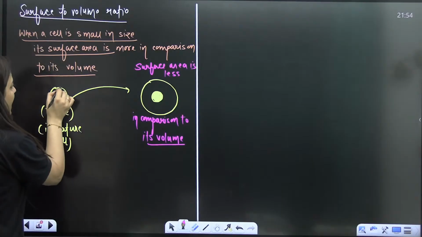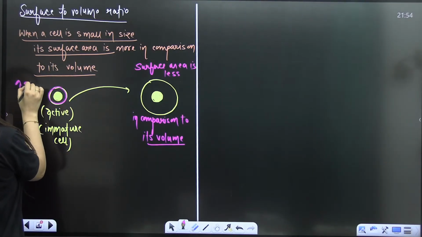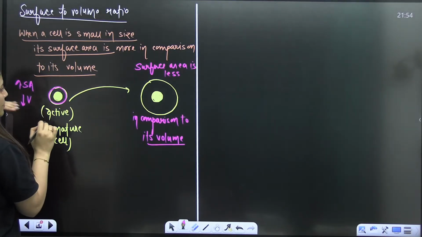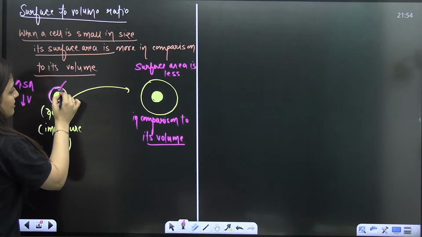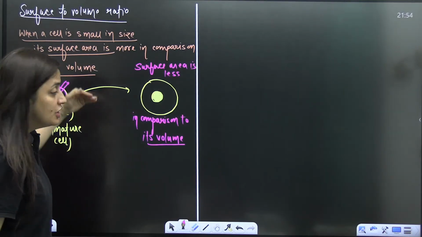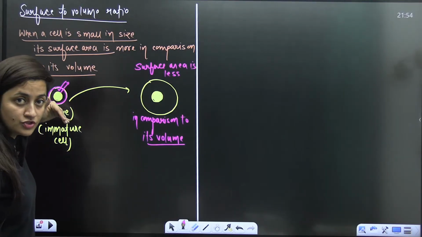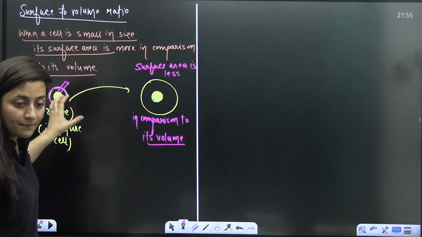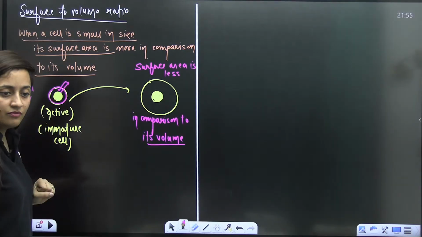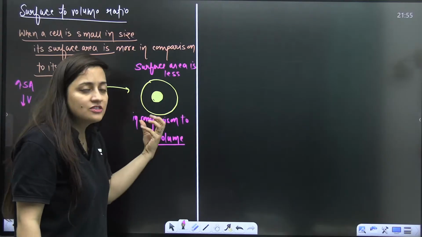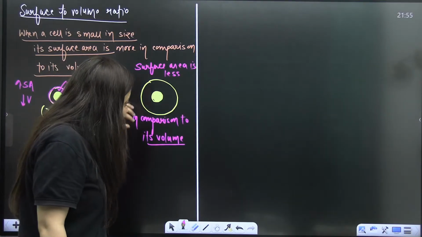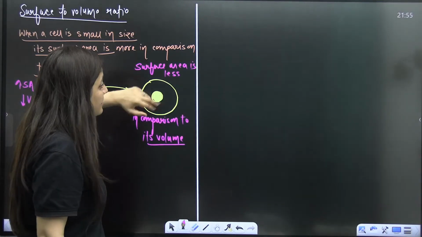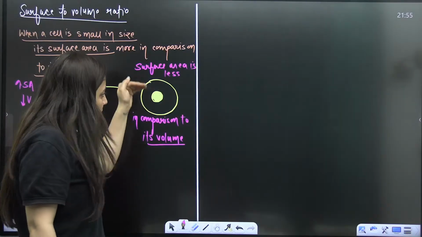Now here, because we have more surface area in comparison to volume in a small cell, this more surface area will be sufficient to withdraw material from the outside for the exchange of material, and all the needs of the cell will be fulfilled. When the cell has increased its size, its surface area in comparison to its volume is less.